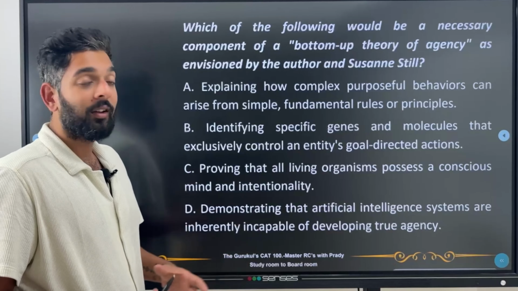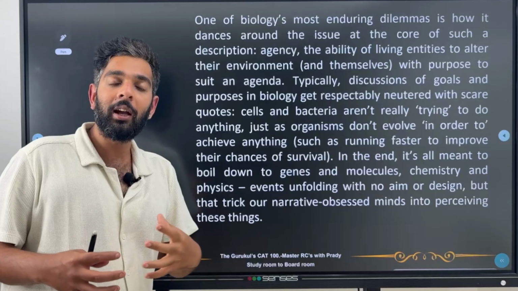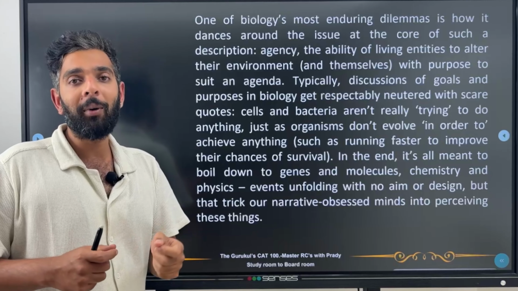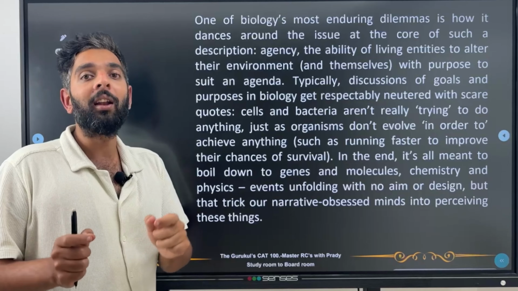So, basically what's he talking about over here? He's saying that biology has always been really fidgety about tackling the question of agency. It's never been direct about talking about agency. Typically, discussions of goals and purposes in biology get respectably neutered with scare quotes. Cells and bacteria aren't really trying to do anything, just as organisms don't evolve in order to achieve anything, such as running fast to improve your chance of survival and all. In the end, it's all meant to boil down to genes and molecules, chemistry and physics events unfolding with no aim or design, but that trick our narrative-obsessed minds into perceiving these things.